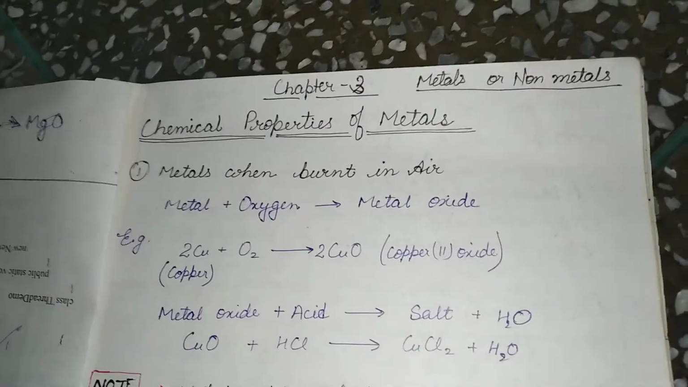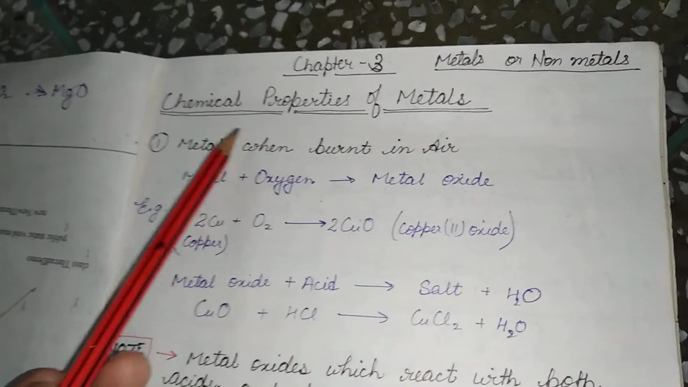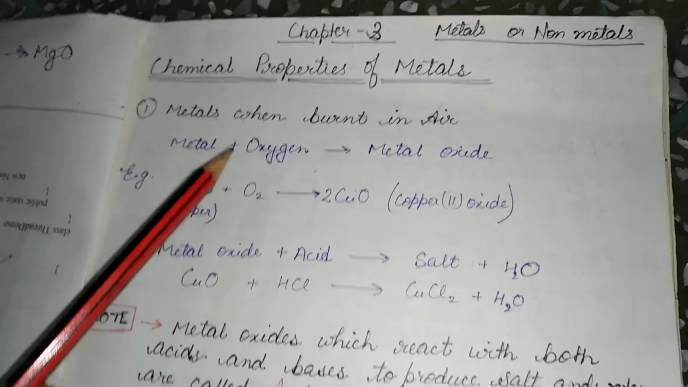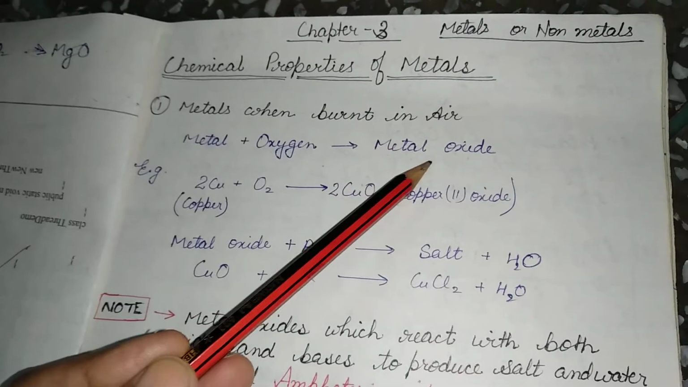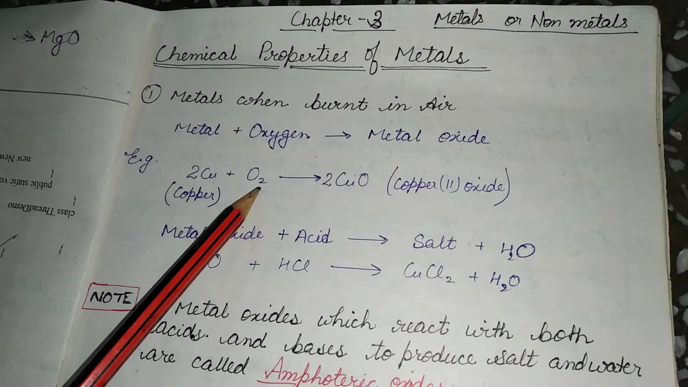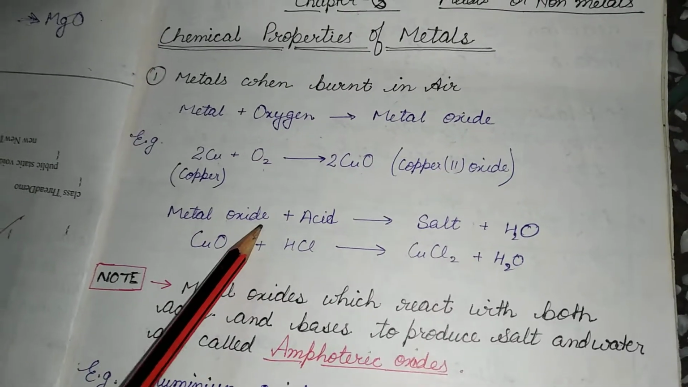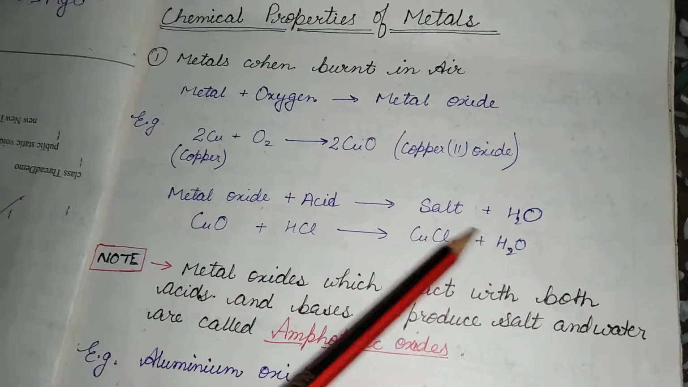Now, the chemical properties of metals and non-metals. First of all we will study the chemical properties of metals. If we burn metals in the presence of air, they form oxides. For example, if copper is burnt in the presence of oxygen, it forms copper oxide. And when a metal oxide reacts with an acid, it forms salt and water.